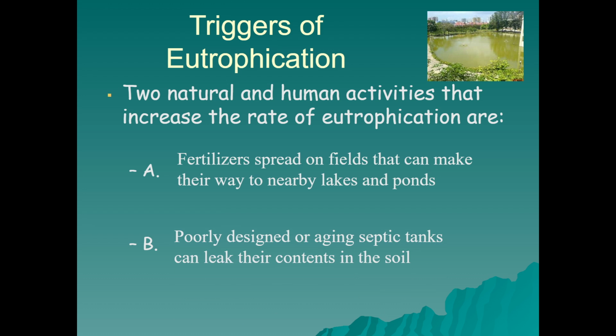Some of the main triggers for eutrophication are fertilizers spread on fields that can make their way to nearby lakes and ponds, and poorly designed or aging septic tanks that leak their contents into the soil. All of these are producing excess nutrients that algal blooms do not need, and it leads to a population boom, and in the case of red tides, an increase in toxins.